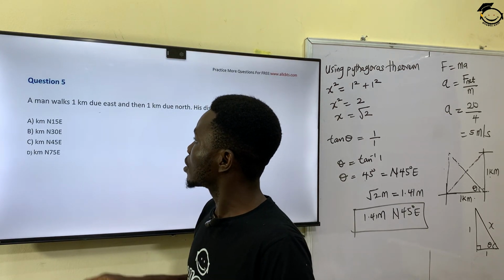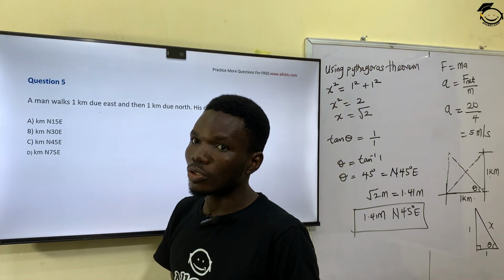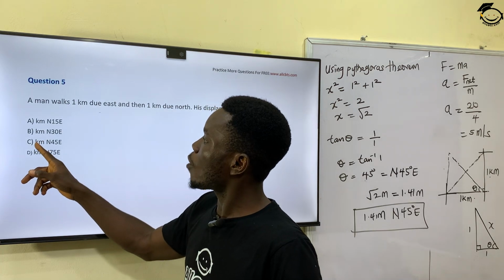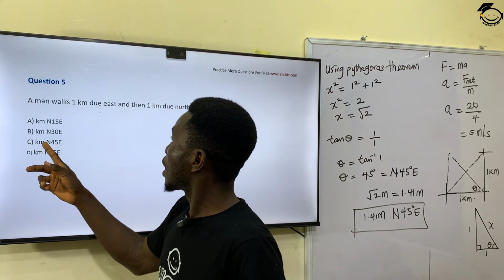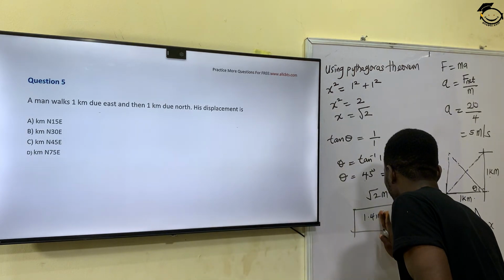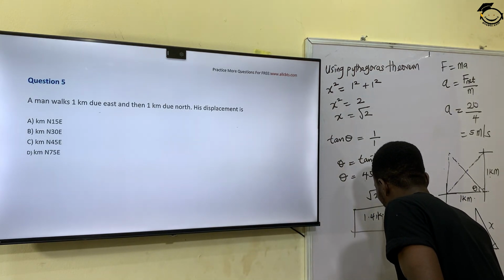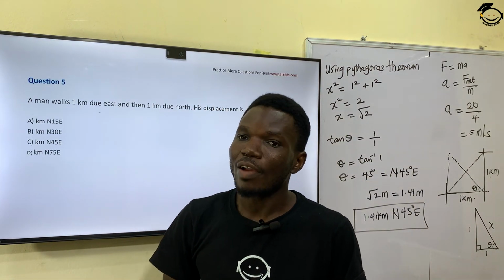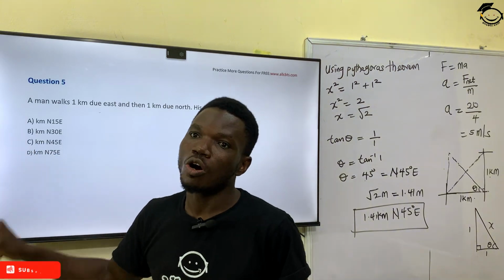Looking at this, there's a typographical error. So the correct answer is supposed to be option C, where I'm supposed to have 1.41 kilometers, as in this case, kilometers, because what we were given originally was in kilometers. So 1.41 kilometers, north 45 degrees east, which is option C.